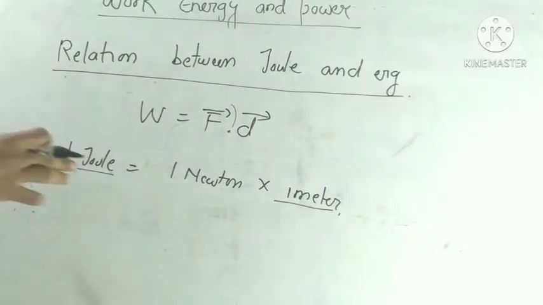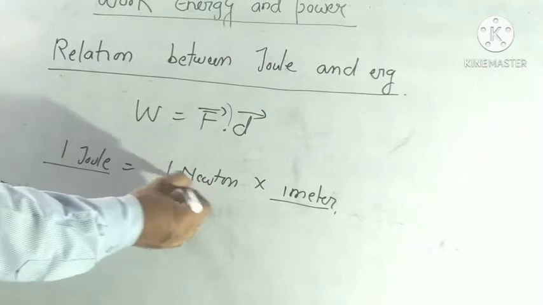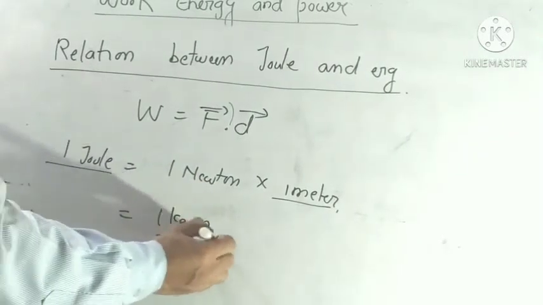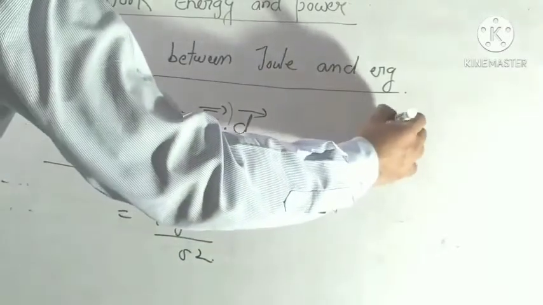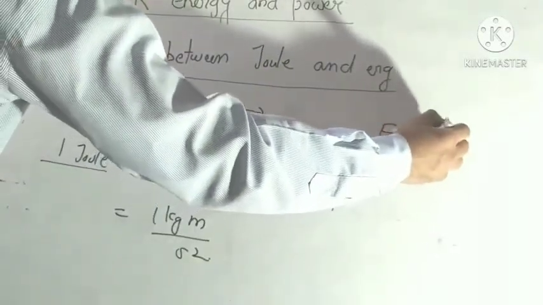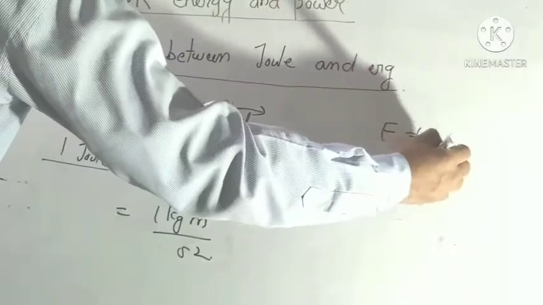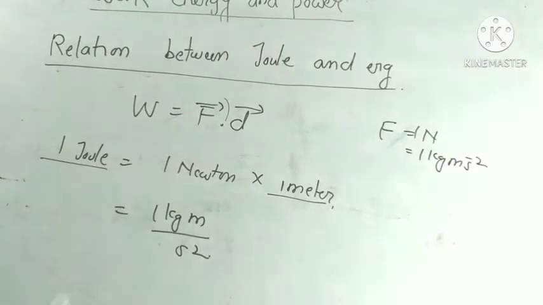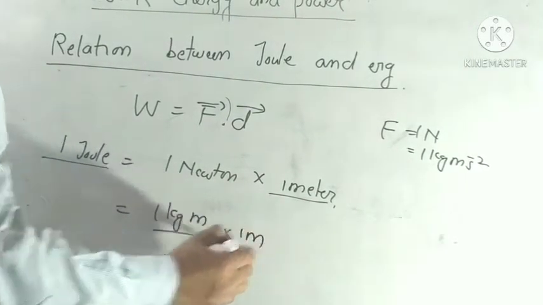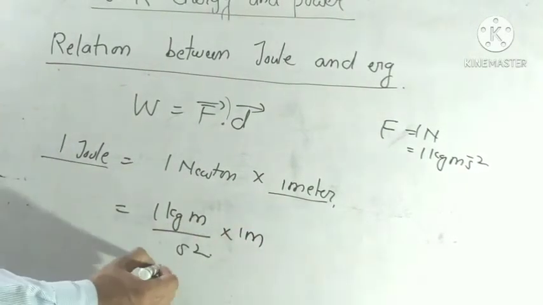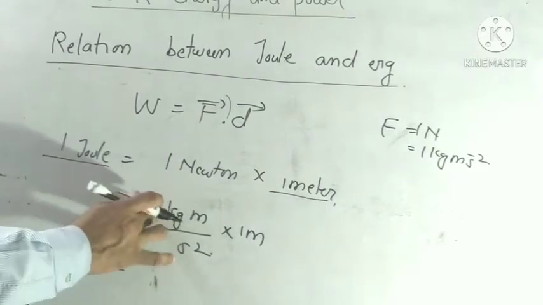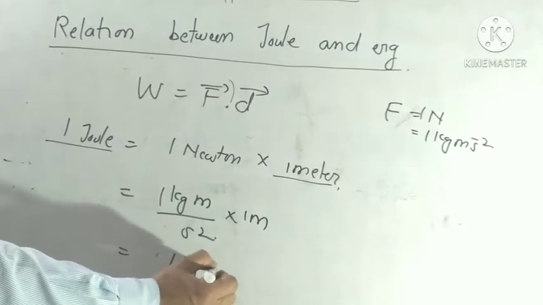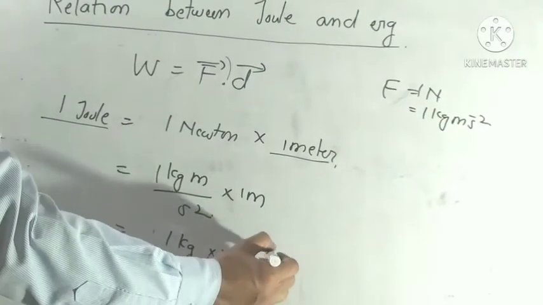So 1 joule is equal to 1 Newton, and we write 1 Newton in the form of kg meter per second square. Newton is a unit of force. So 1 Newton we can write as 1 kg meter per second square, and here into 1 meter. So we write 1 kg meter square second to the power minus 2.